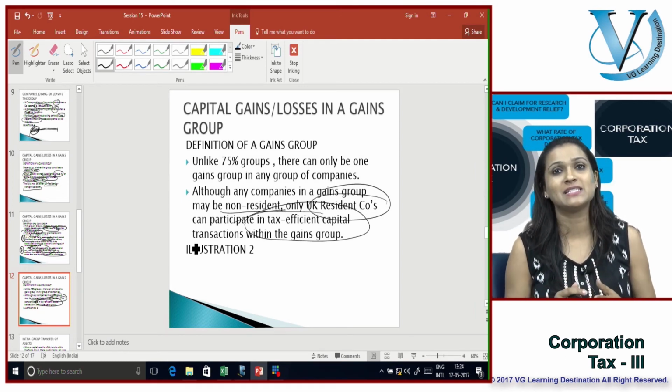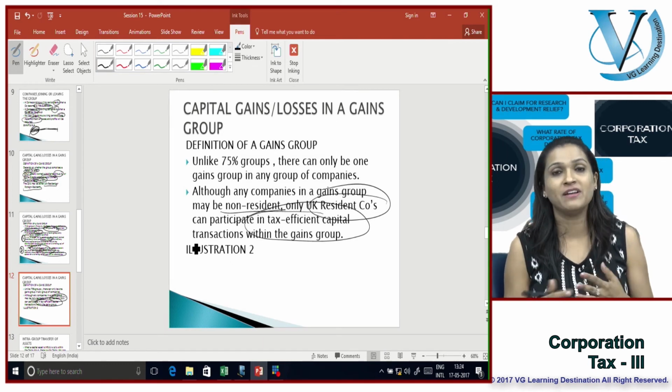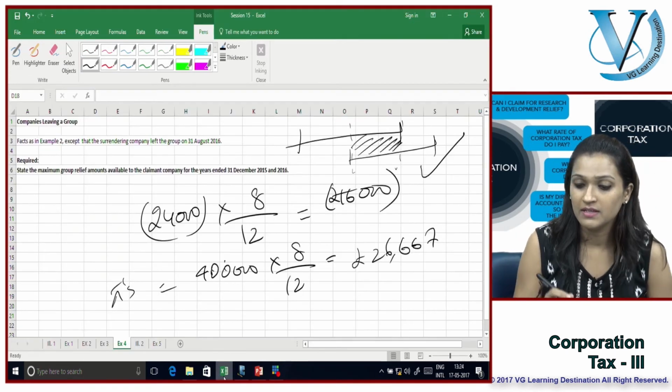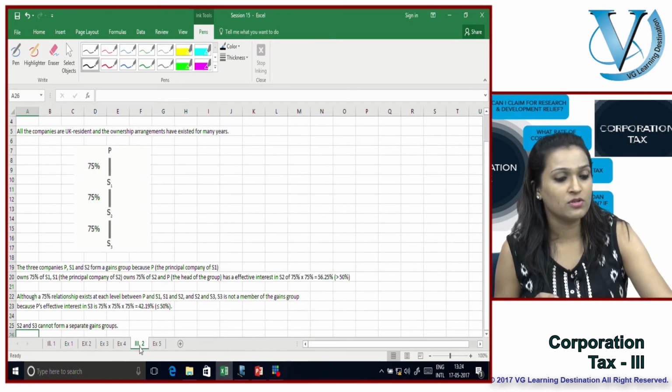How they can participate and how it benefits them, let's have a look at with the help of a simple illustration to start off with. Right. So now what do I have?